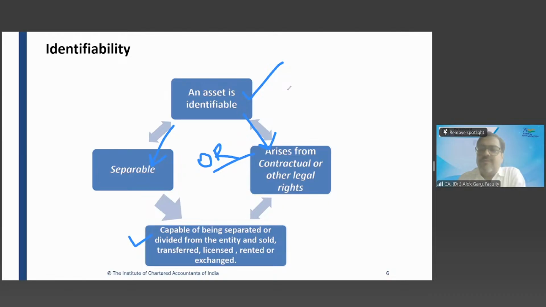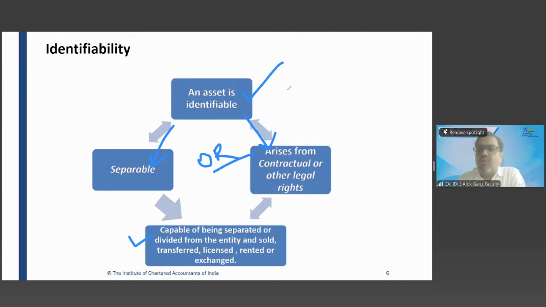So question number 1. This entity has paid 1 crore rupees and got a license to broadcast. And this license is non-transferable, right? It cannot be sold. So you can't do anything except broadcasting the program for a period of 5 years, let's say. My question to you: is it separable? Whether this broadcasting right, is it separable? Is it meeting the definition of separable?